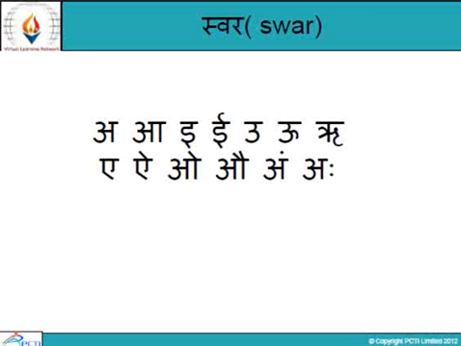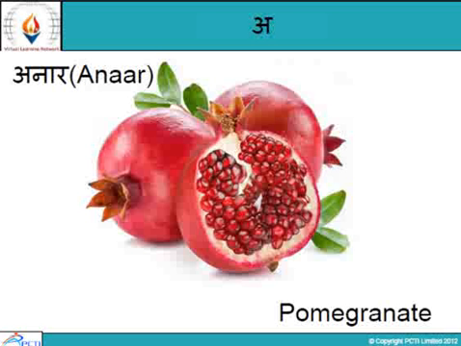Now let us study their specification. The first swar, the first vowel, A. A stands for anar. You can see the first letter, A. A is anar. In English we call it pomegranate. It's a fruit. You must have seen the fruit. In Hindi we call it anar.